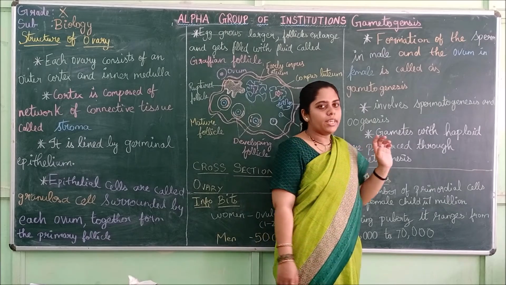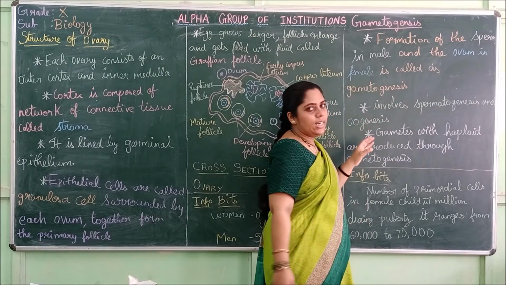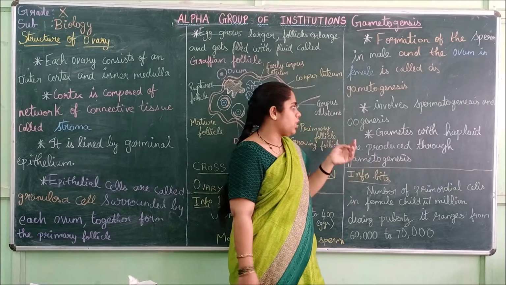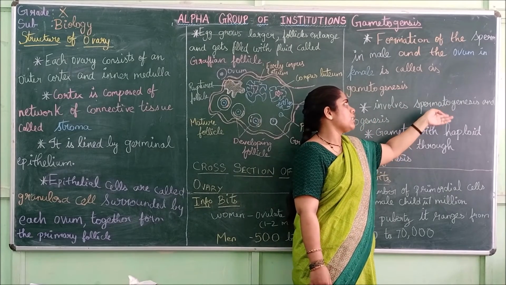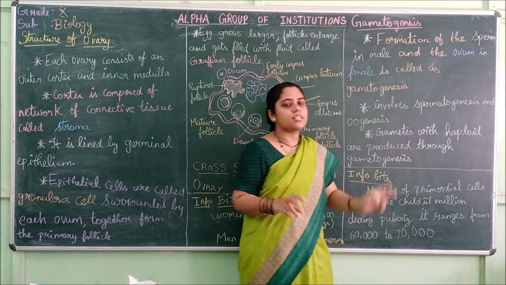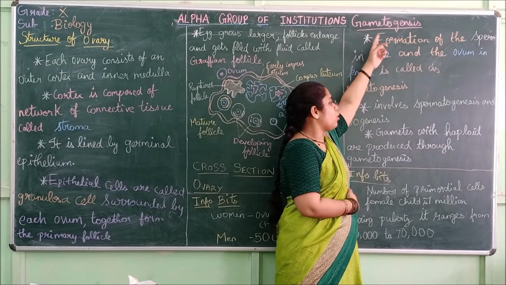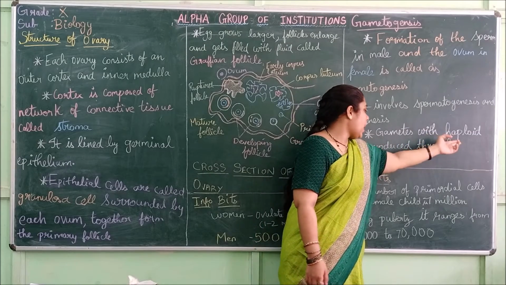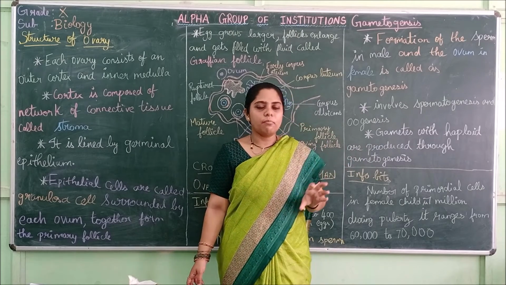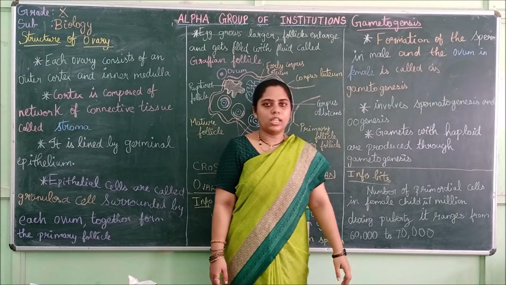Next we are going on to gametogenesis. The formation of sperm in males and the formation of ovum in females is called gametogenesis. It involves spermatogenesis, which is the formation of sperms, and oogenesis, which is the formation of ovum. Together it is called gametogenesis. Gametes with haploid number are produced through gametogenesis only.